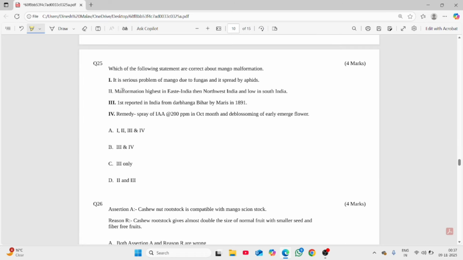So the 25th question. Statement regarding mango malformation. Yes, it is a serious problem with mango and due to fungus, and it is spread by mites. No, it is not spread by aphids. Malformation highest in East India, correct, then Northwest India and low in South India. It is correct. First reported in India from Darbhanga, Bihar by Maries as well as Watt in 1891.